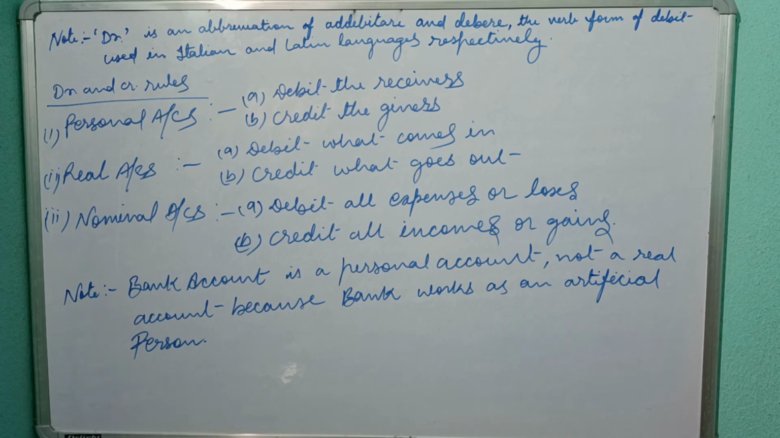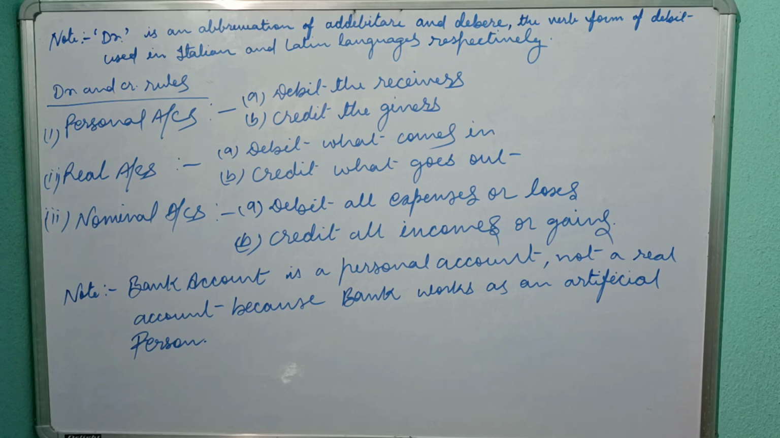And now once again I have mentioned one note. That is about bank account. Bank account is a personal account, an artificial personal account, not a real account. Because sometimes students assume that bank is a real account, but actually it is wrong. Bank account is a personal account, not a real account, because a bank works as an artificial person. That's why bank account is a personal account.